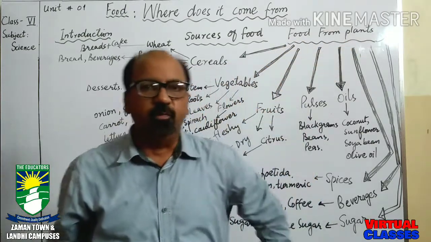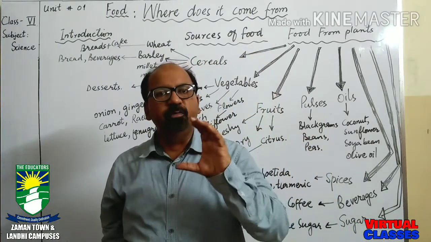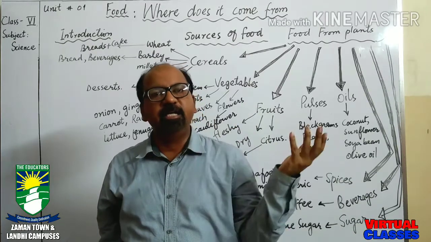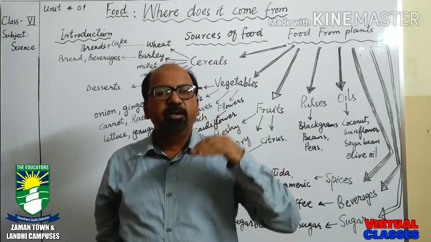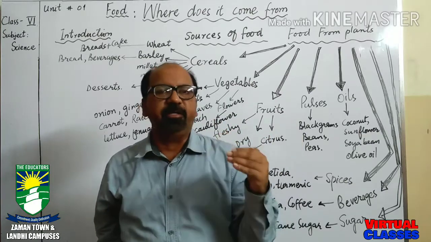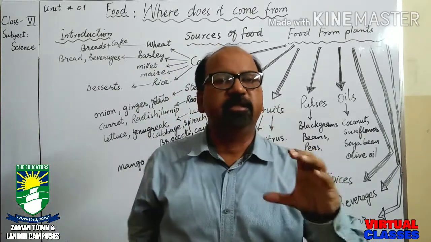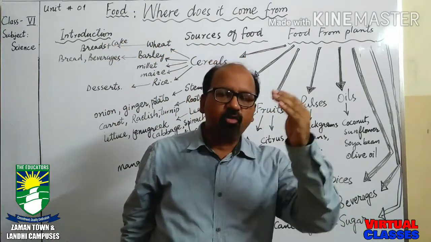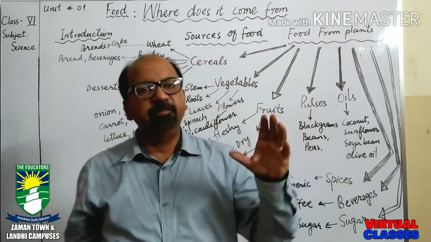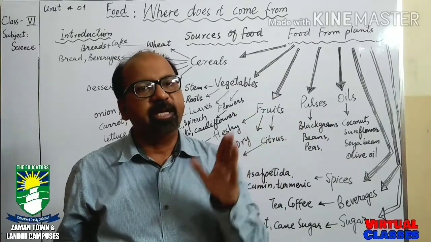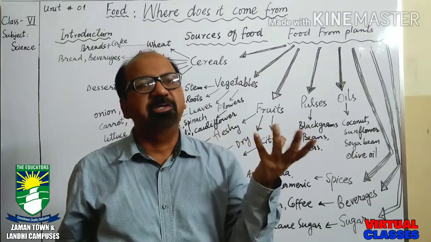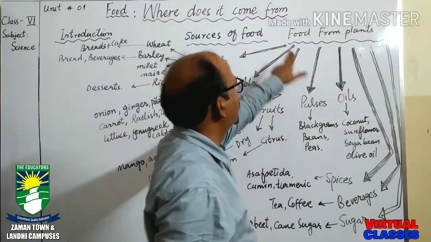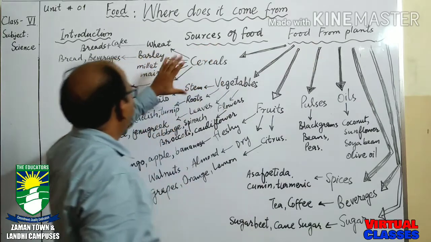Plants are the main source of food. They prepare their food by the process of photosynthesis. You know very well, in the previous class, definitely the teacher has explained to you the process in which plants can prepare their own food, and this process is called photosynthesis. And plants store this food in different ways, sometimes in the leaves, sometimes in the roots, sometimes in the stem, sometimes in the seeds, sometimes in the flowers. So these are the different sources of food, and we are going to explain them.